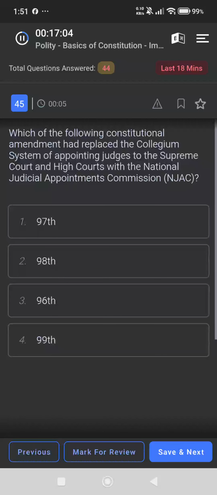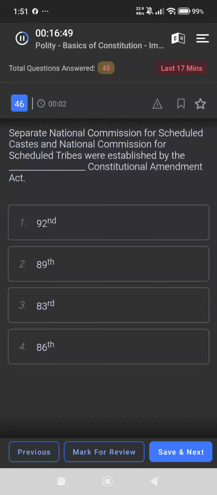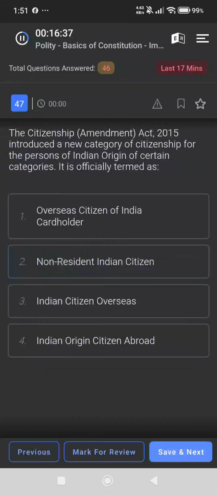Which constitutional amendment replaced the collegium system of appointing judges to the Supreme Court and High Courts with the National Judicial Appointments Commission? 99th. Separate National Commission for Scheduled Castes and National Commission for Scheduled Tribes were established by which Constitutional Amendment Act? 89th. The Citizenship Amendment Act 2015 introduced a new category of citizens, officially termed Overseas Citizen of India cardholder.